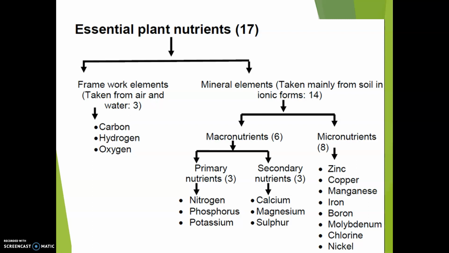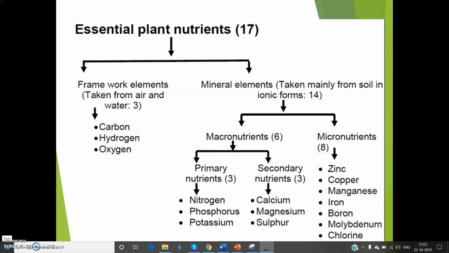The macronutrients are again divided into primary nutrients and secondary nutrients. The primary macronutrients include nitrogen, phosphorus and potassium, and the secondary macronutrients include calcium, magnesium and sulfur. The secondary macronutrients are required in lesser quantities relative to the primary macronutrients.